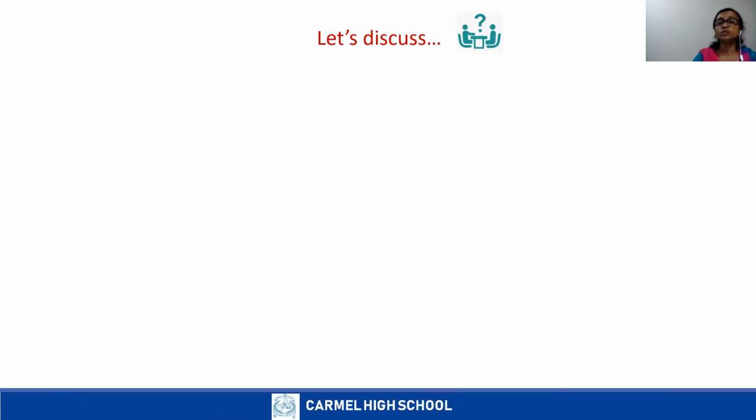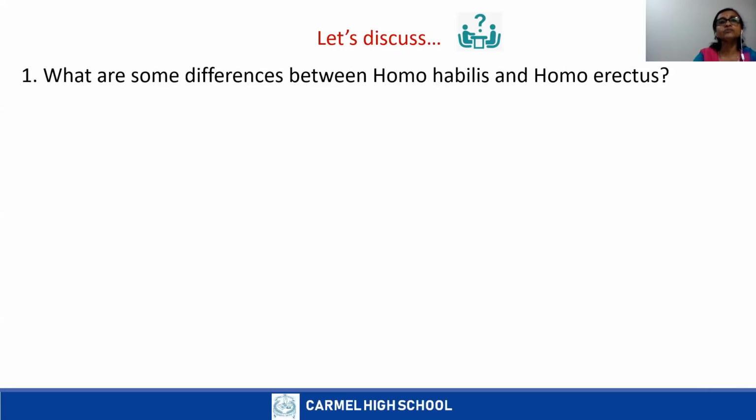So, in all the stages, we can find out similarities, common features. So, what are some differences? Before going to find out the features, we can find out the differences between Homo habilis and Homo erectus. Already you have learned about the features. Now, you can tell the differences. Find out, compare.